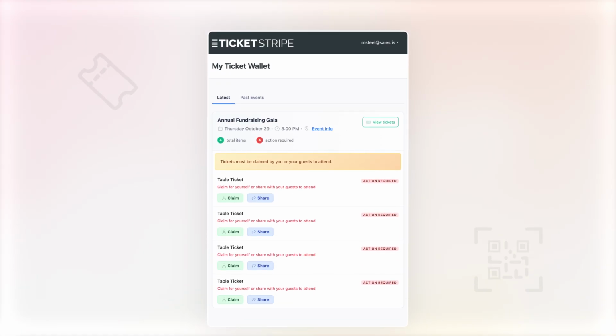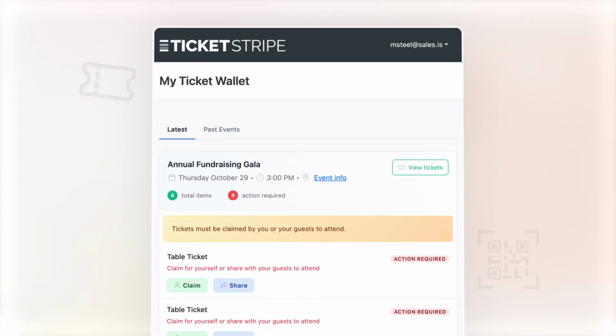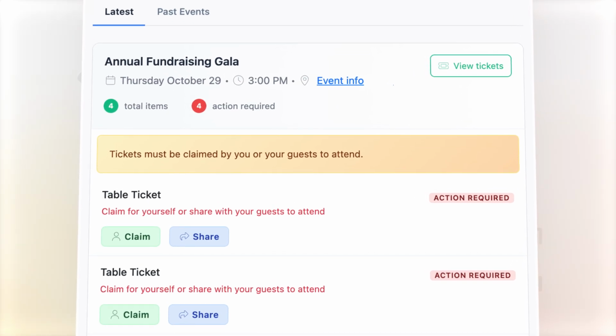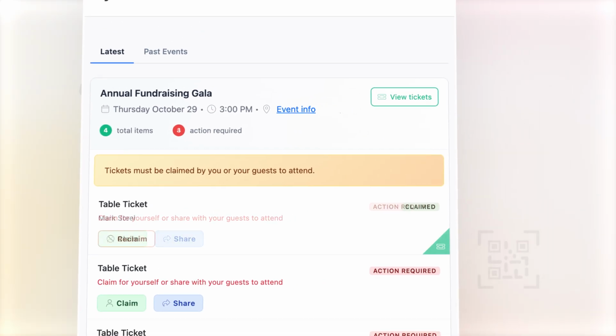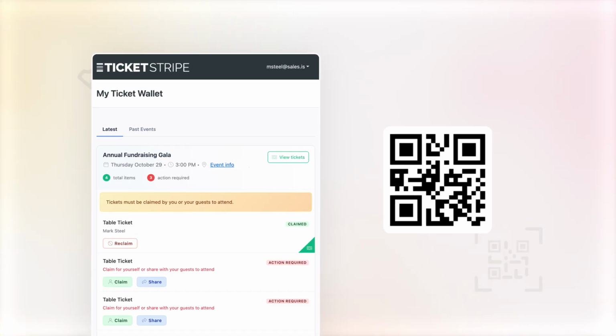Some event organizers will require tickets be claimed before the event. In this case, you will see this notification above the tickets and instructions for each ticket. Once a ticket is shared and claimed, the barcode will appear and the ticket can be scanned at the event.